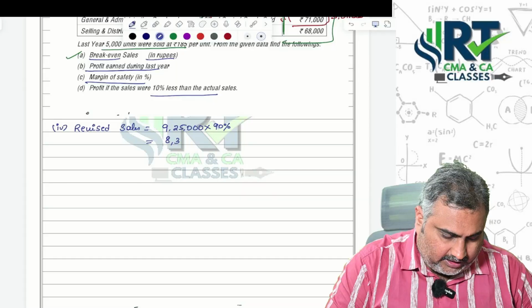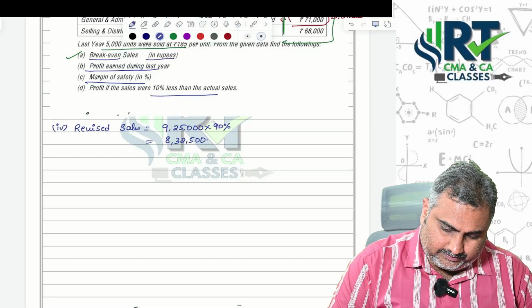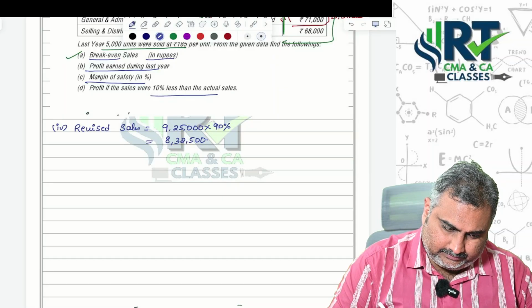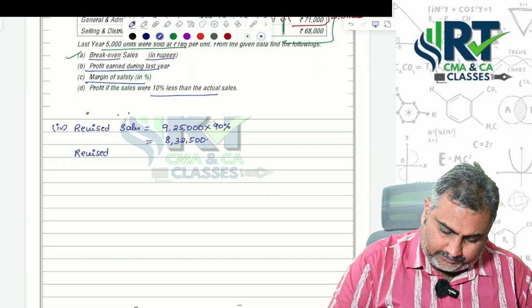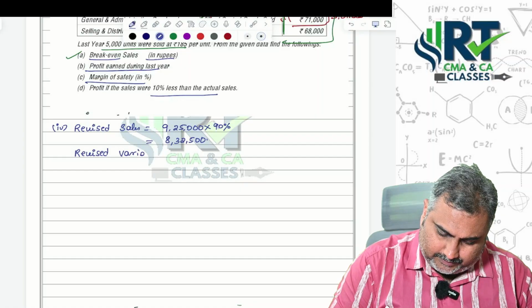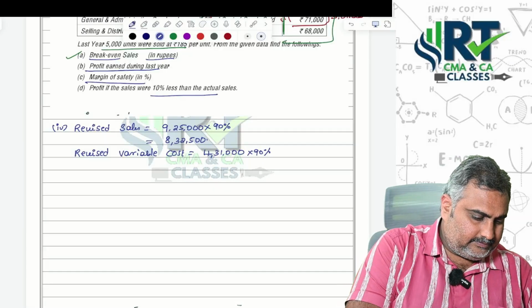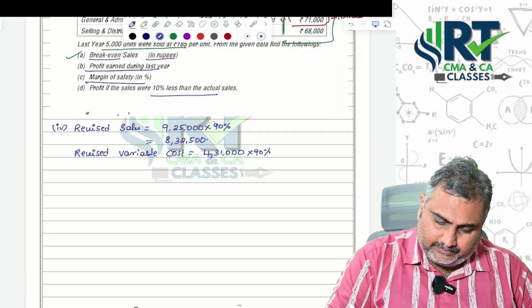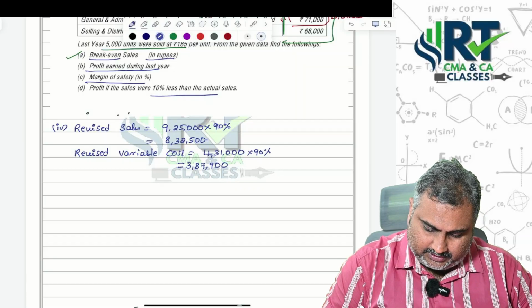That is equal to 8,32,500. Then revised variable cost is 4,31,000 into 90%. That is equal to 3,87,900.